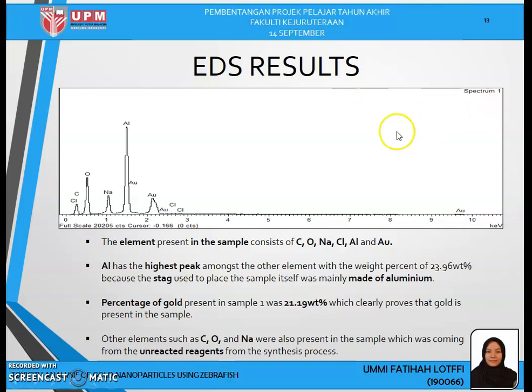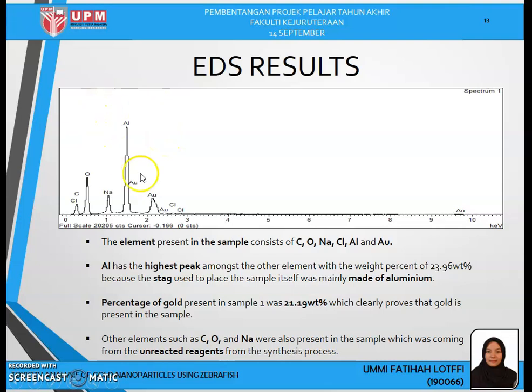From the results, we can see that carbon, oxygen, natrium, chlorine, aluminum, and gold are present in the sample. As we can see here, aluminum has the highest peak amongst the other elements with a weight percent of 23.69.